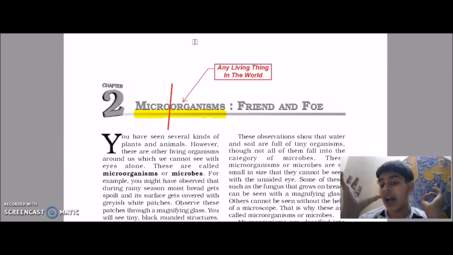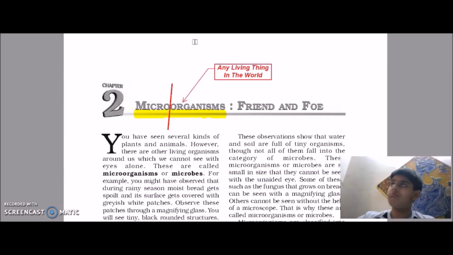We are extremely large in comparison to that card, so that will be extremely small. So microorganisms are extremely small. They are so small that they can't be seen by naked eyes. You need to apply something on your eyes, or an instrument has to be used to see these organisms.